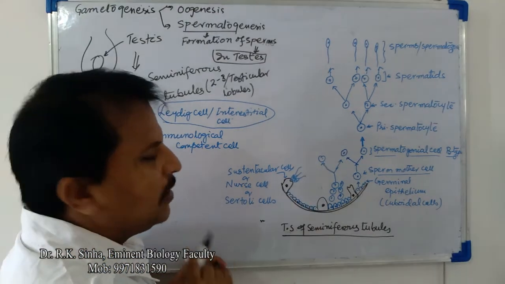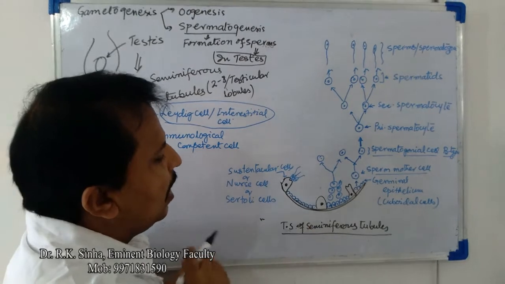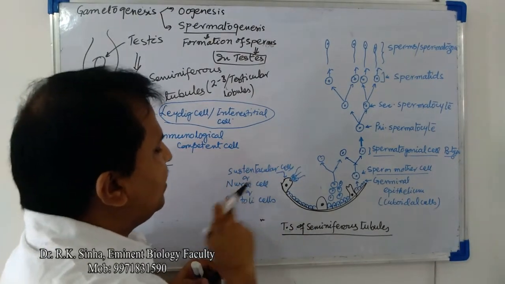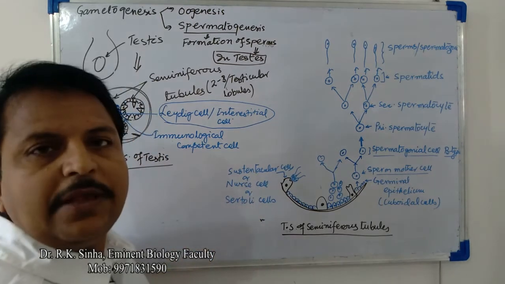One is large cells, the sustentacular cells, or nurse cells, or Sertoli cells.